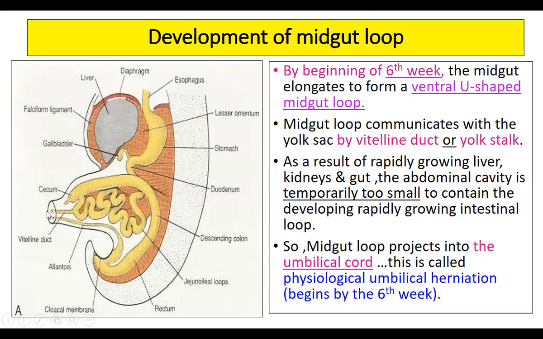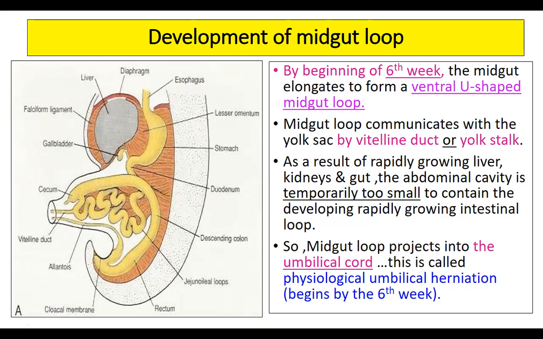Okay, by the vitelline duct. There is a small thin duct, this is called the vitelline duct, or the yolk stalk. The yolk stalk is the narrowing of the yolk sac. When the yolk sac becomes smaller and narrow, that is called the yolk stalk.